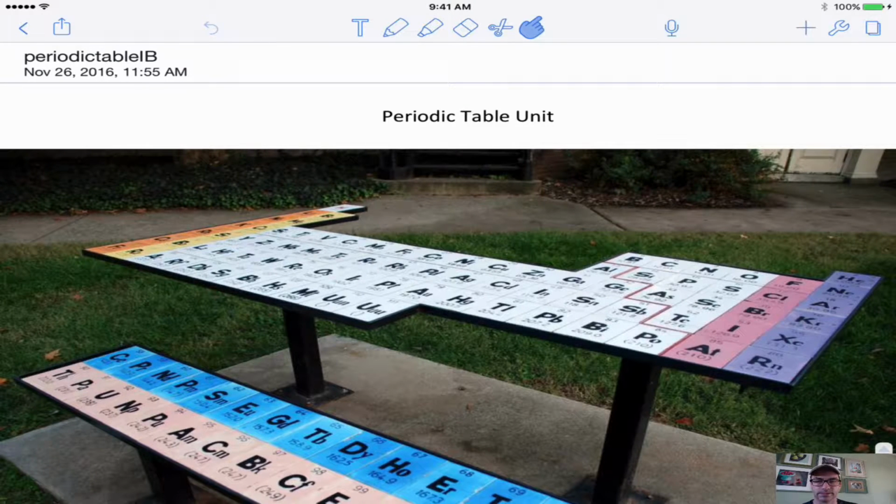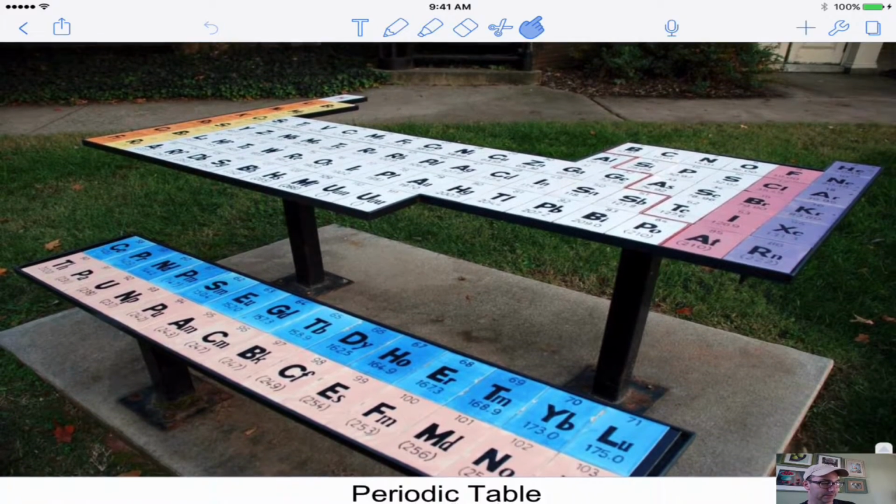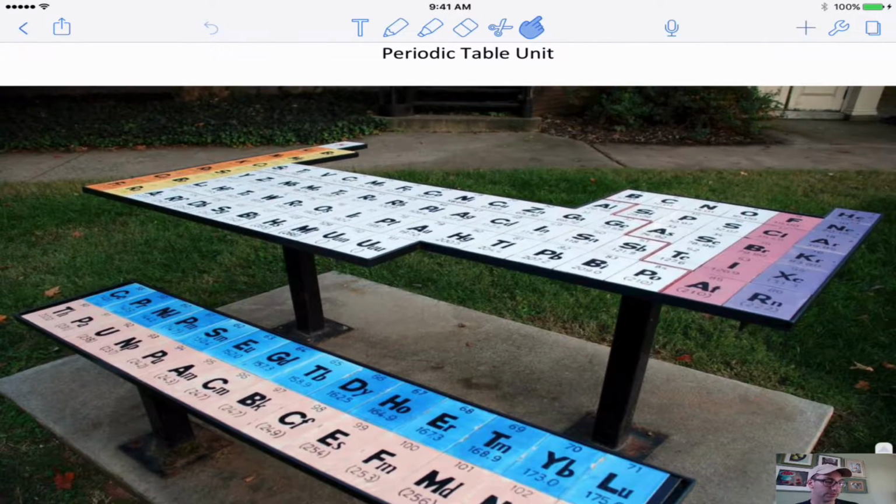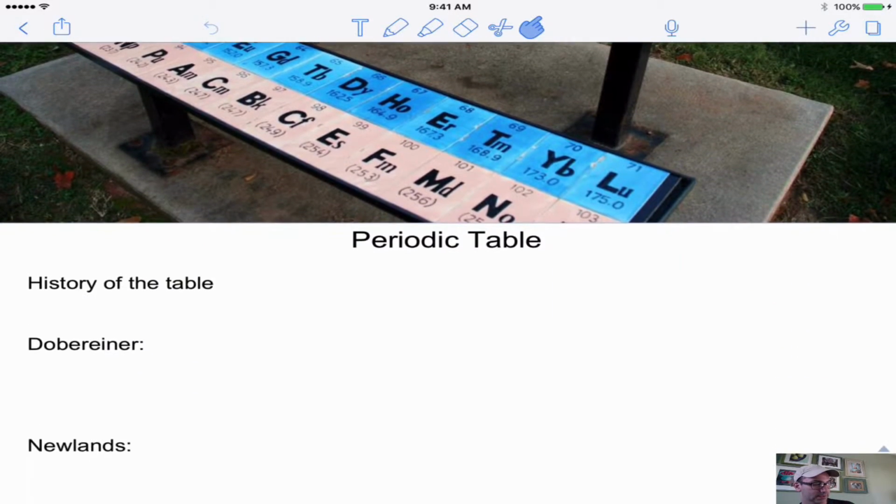Alright, welcome everybody. So today we're going to talk about the periodic table. This is a nice periodic table lunch table that you can use if you go to Wake Forest University in North Carolina. But let's get to this here.